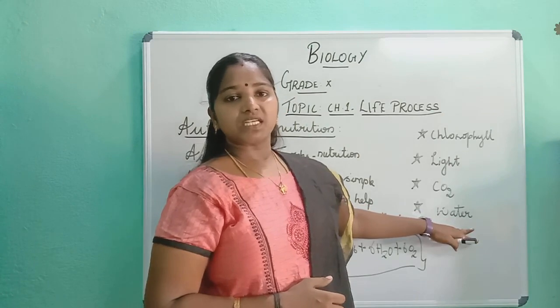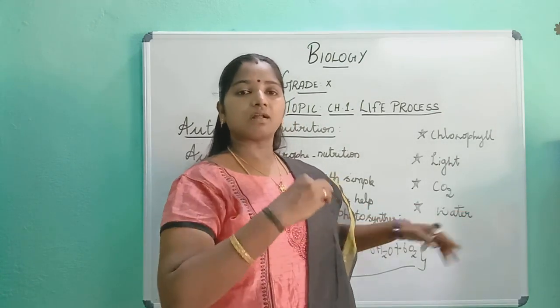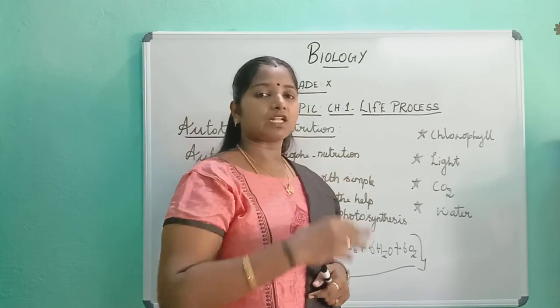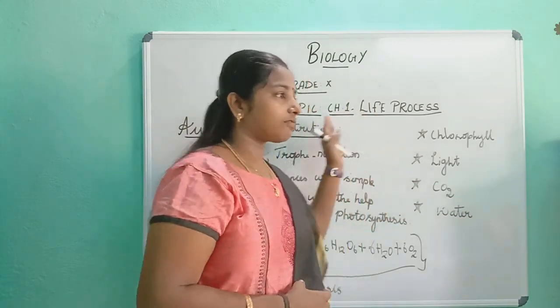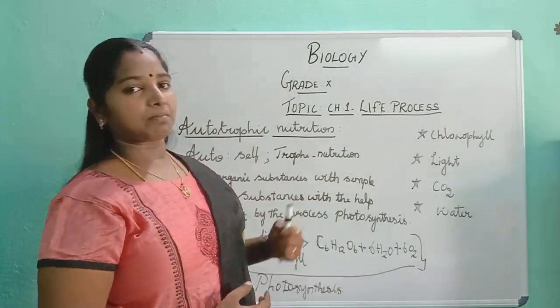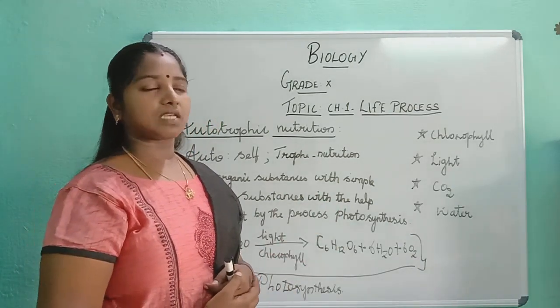And water. Water is present at the root surface. We are pouring water to the roots. So roots transport all the water and minerals towards the leaves and other parts of the plants. By making use of all these things, glucose is prepared. That is, the food is prepared by the plants, and what we consume from the plants gives energy also.